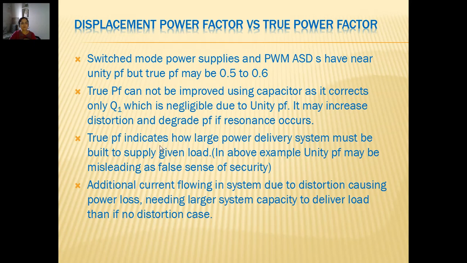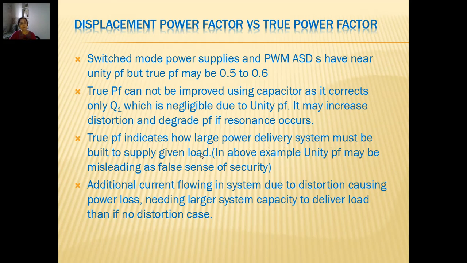Now true power factor indicates how large a power delivery system must be built to supply a given load. So as I said, if only half the active power is delivered to the load, it indicates how large a power delivery system must be built to supply the given load.